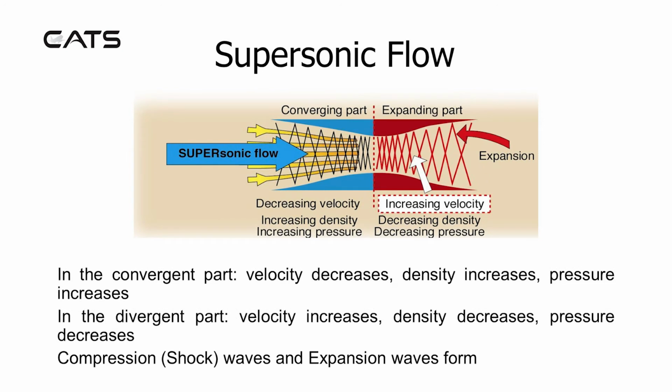However, when we consider supersonic flow, in the convergent part, velocity decreases. It's as if the air molecules can't get away. Density increases and pressure increases. In the divergent part, it's like the air molecules can now escape, velocity increases, density decreases, and pressure decreases. This causes compression shock waves in the converging part of the duct and expansion waves in the expanding part.